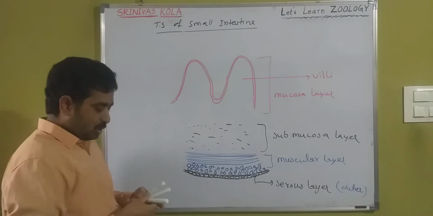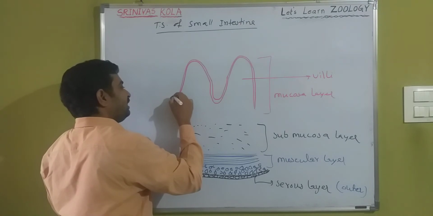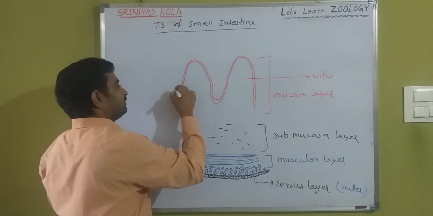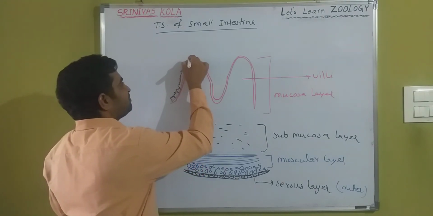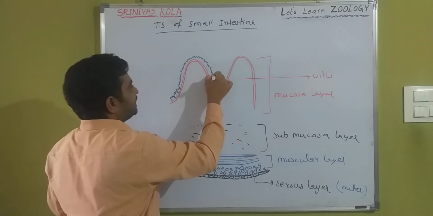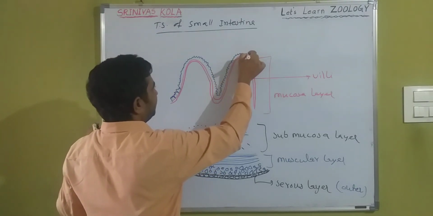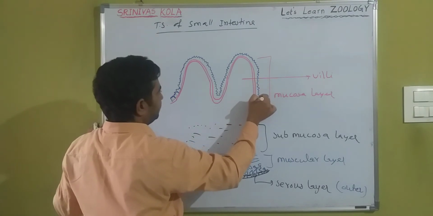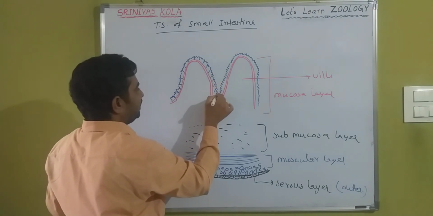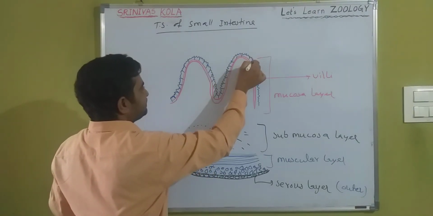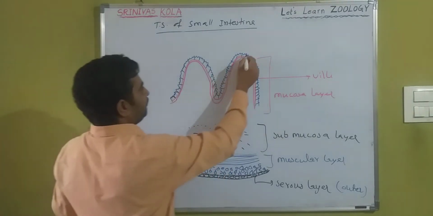Okay, so the mucosa layer has brush border cells. These brush border cells are called microvilli. That means villi have a brush border, and that is called microvilli. What is that? Microvilli.